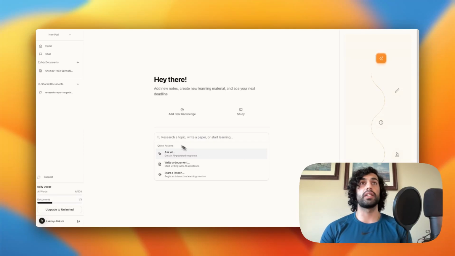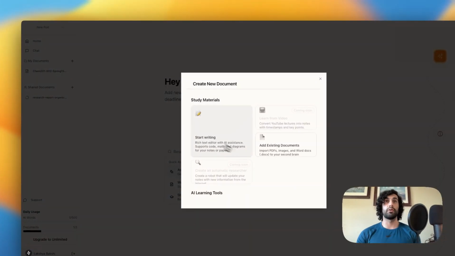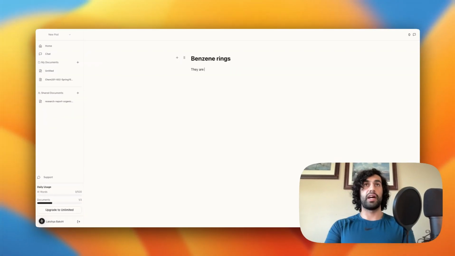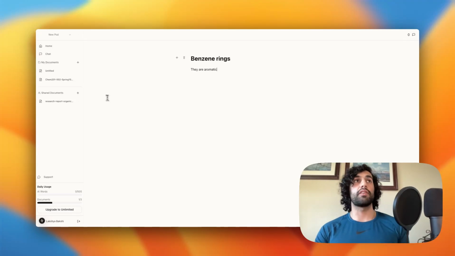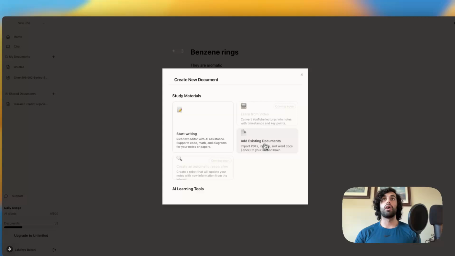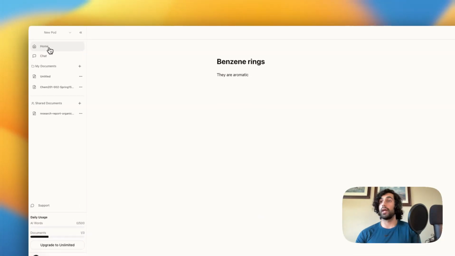Our product is kind of meant to be an in and out of classroom learning companion where students can bring their syllabus, and we'll understand the general content structure, understand the materials that are being tested, the way that they're being prioritized. Students can take notes. So if I were to go ahead and start taking notes on benzene rings, they are aromatic. All of this stuff, whether it's notes or PowerPoints uploaded, all gets uploaded into one second brain effectively.